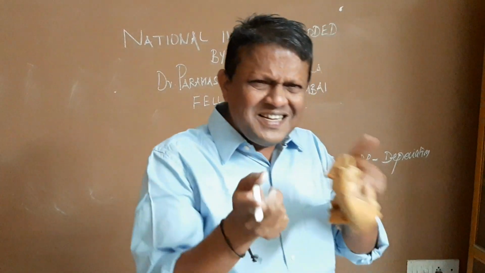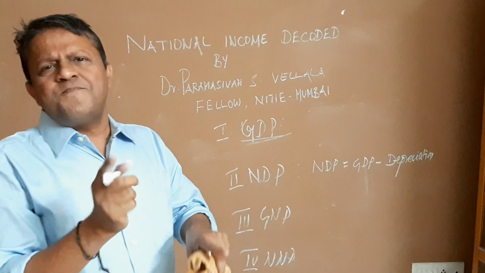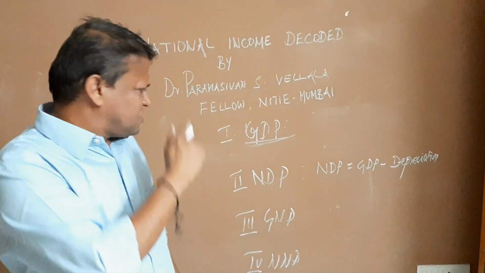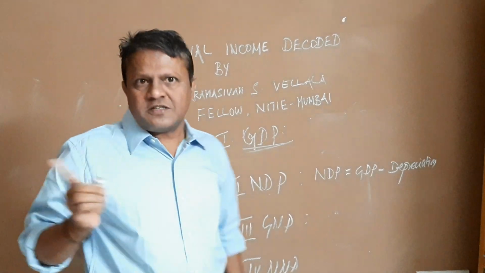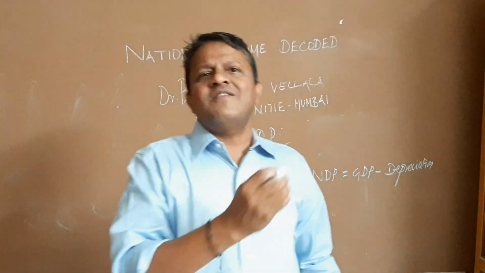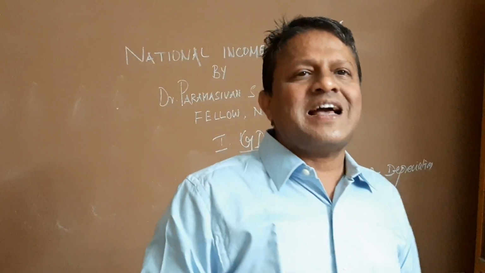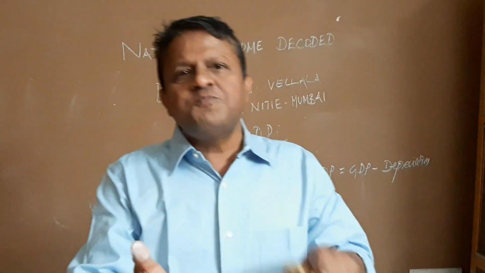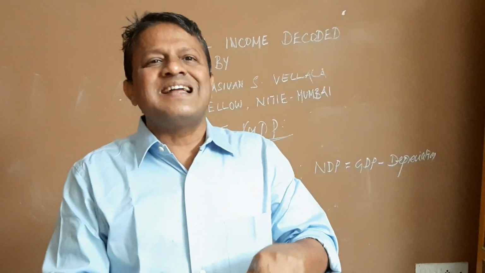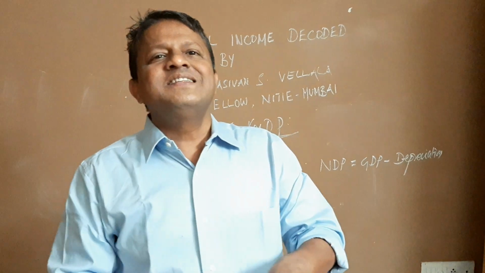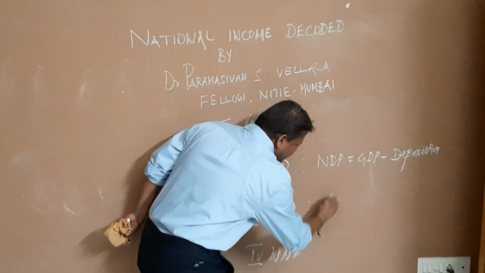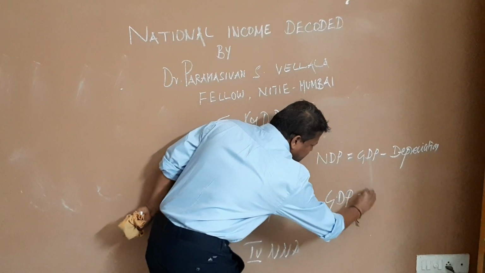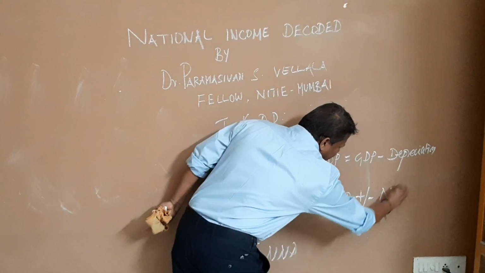So what is the difference between GDP and NDP? It is nothing but depreciation. Now let's take the case of GNP, gross national product. You have to add what is received from the foreign nationals. That is the difference between the foreign nationals receiving in India and the Indians receiving in the foreign countries. That is what is called NFIA. So when the GDP is adjusted to NFIA,